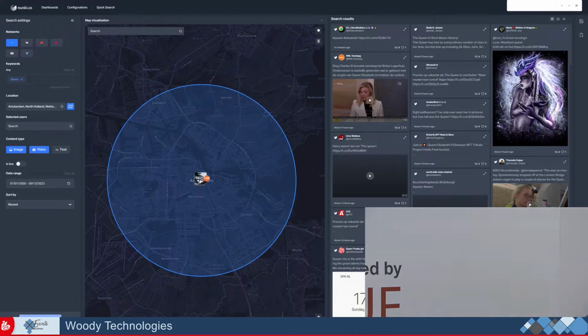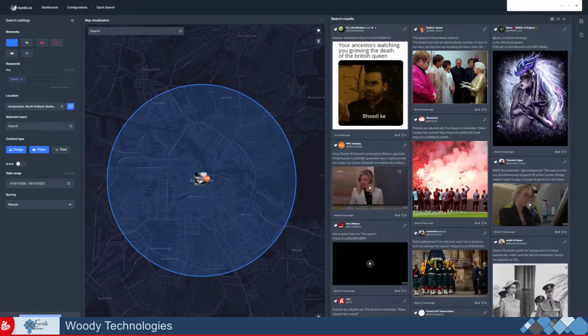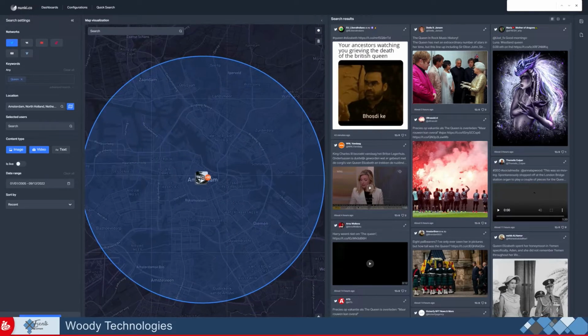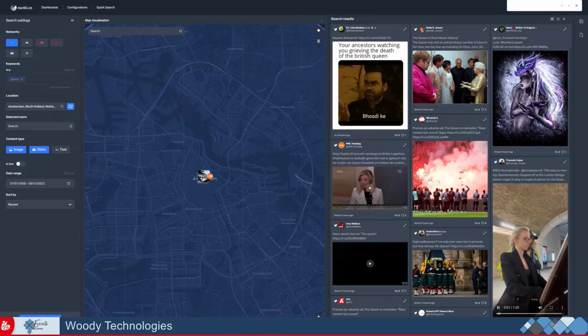Here we can see the results. We can see what the system has found. We are looking for the most recent content that has been posted around. So you can see here that for each content we have the picture or the video, of course, but we have also the name of who has posted this content. We have the description, and we can directly preview this content here in the user interface. I didn't say it, of course, but that's a fully web-based UI.